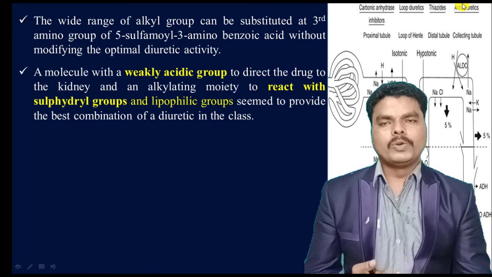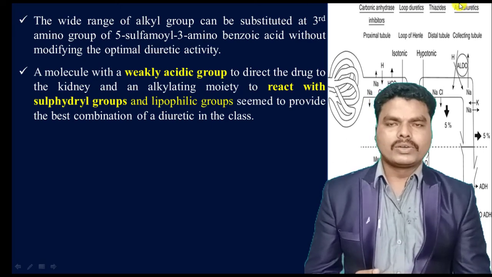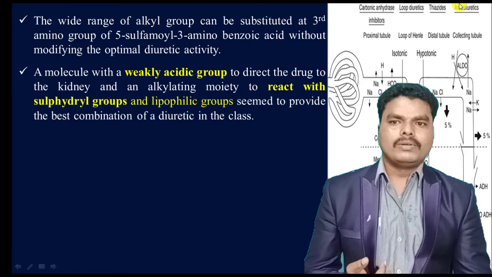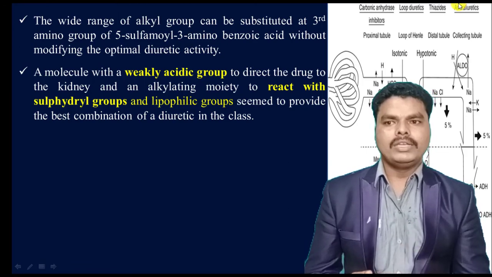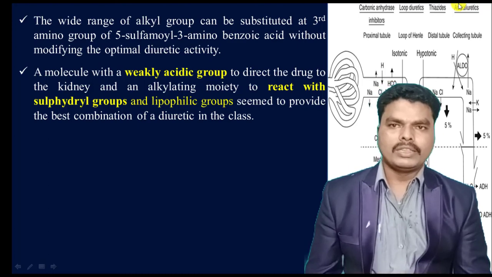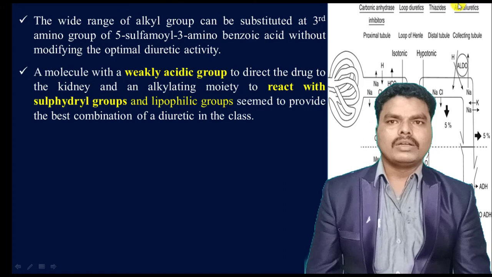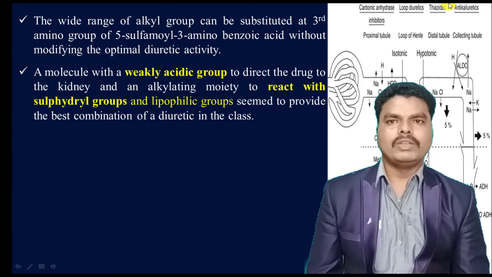The weakly acidic group will direct the drug to the kidney, and the alkylating moiety is helpful to react with the sulfhydryl groups and lipophilic groups which are present in the proteins at which these drugs will act.